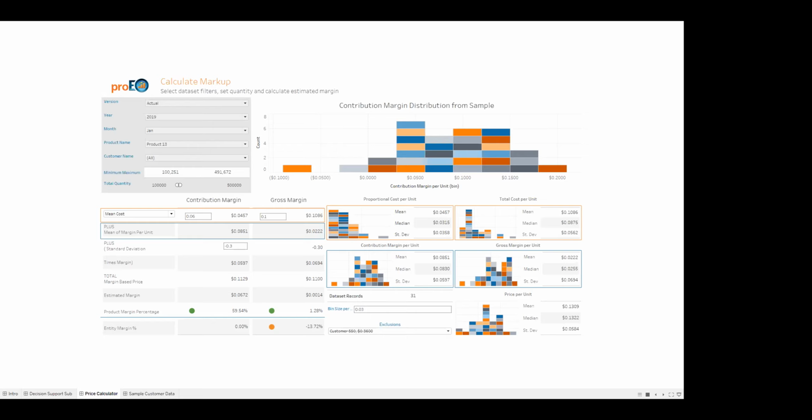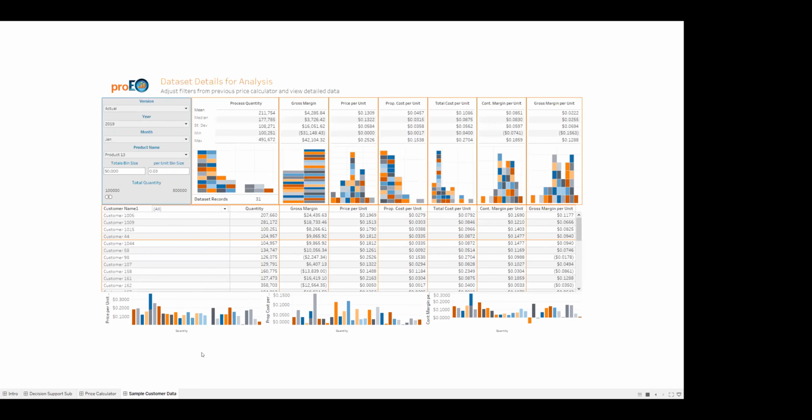Now, all of these decisions are based on how good the data set is. On the next page, we can further refine this data set. So this page has all the filters that are connected to the first page. So all of our selections here transfer over. If we change anything here, it'll change on the first page. We have a few more distributions here, including quantity. We also have the min and max of each of these measures.